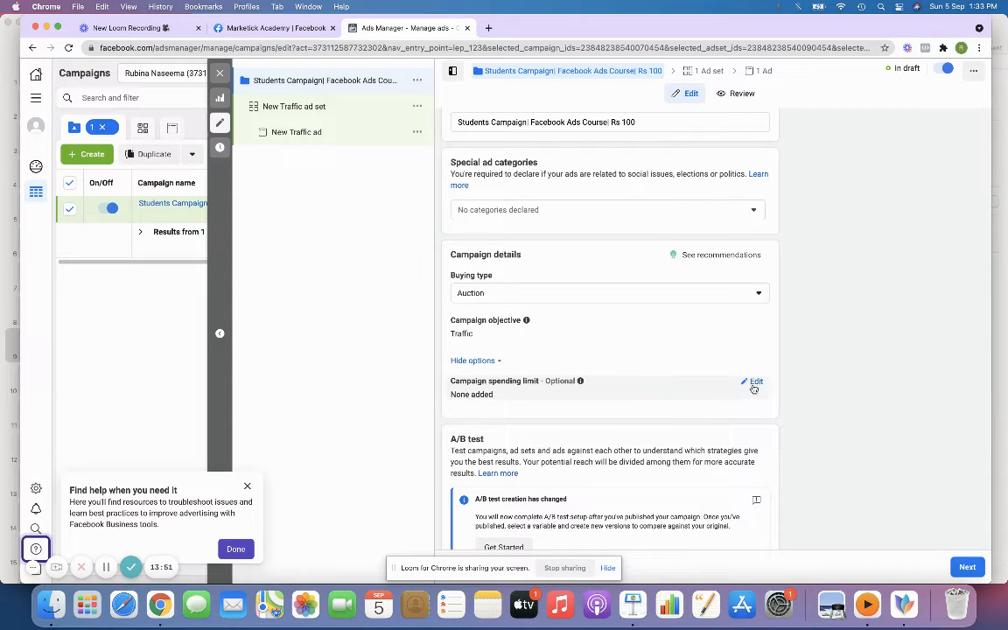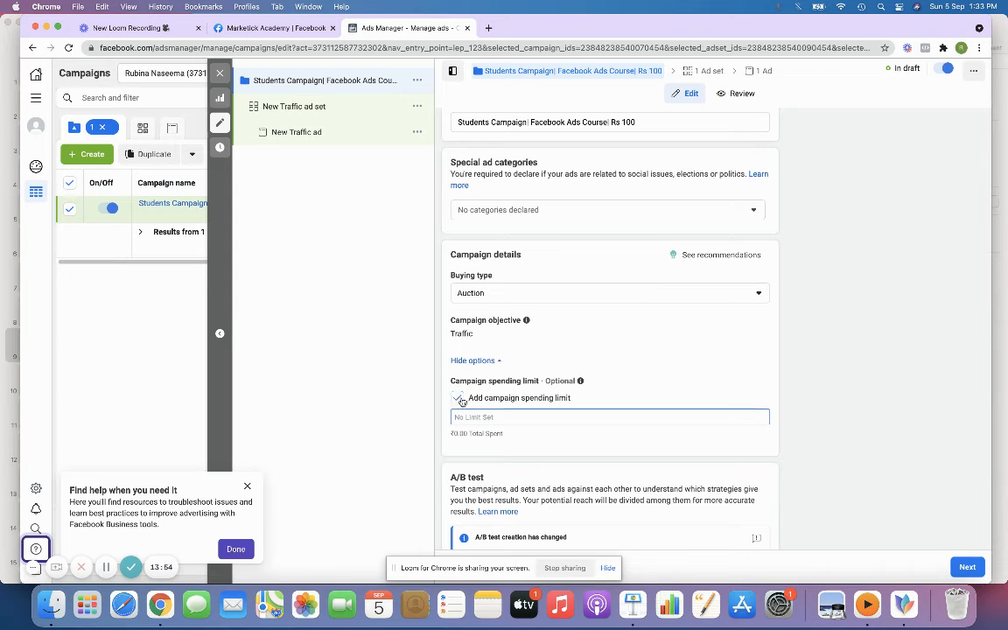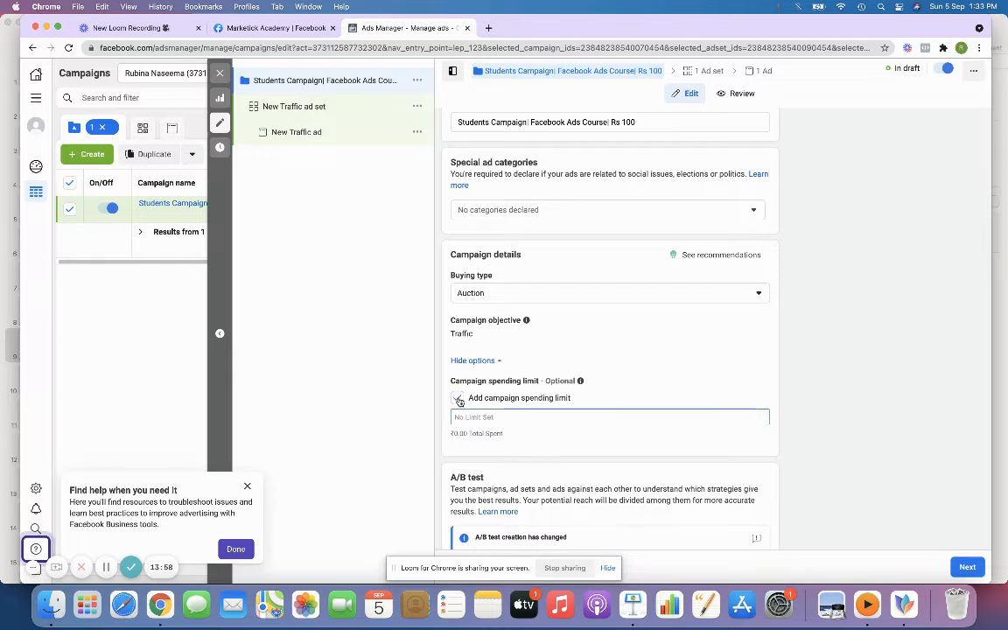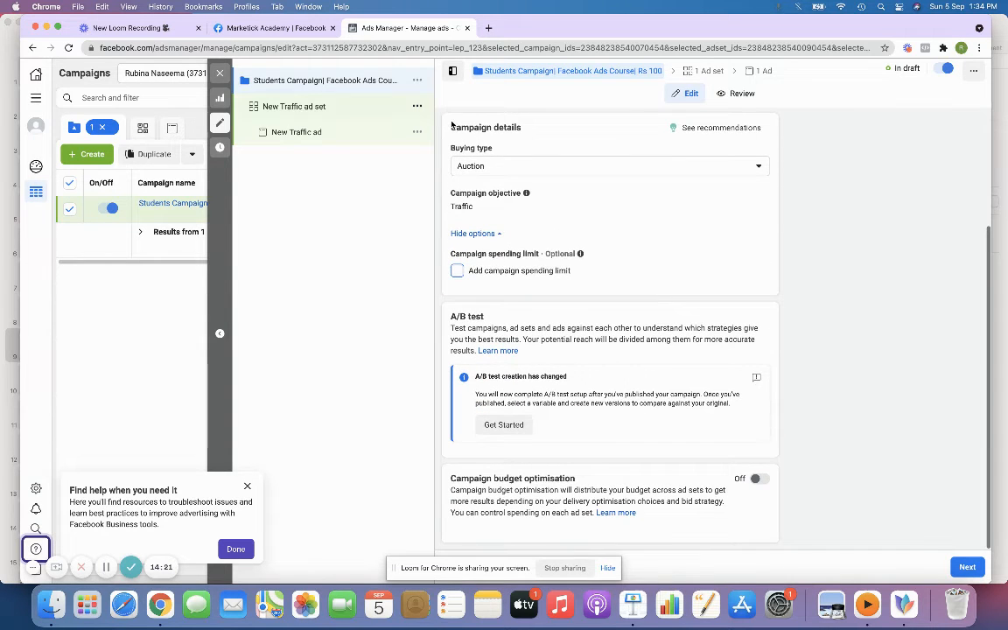Campaign spending limit none added. You can set up your campaign limit. It is totally up to your choice. I have told you this earlier, you can just mention it as like 5,000 I just wanted to spend for this entire month. Okay, so suppose if you're running 10 campaigns, if it exceeds 5,000, the campaign will automatically stop, since you have set the budget as 5,000, right? So this is how it works. So it is totally up to your choice to select or not.